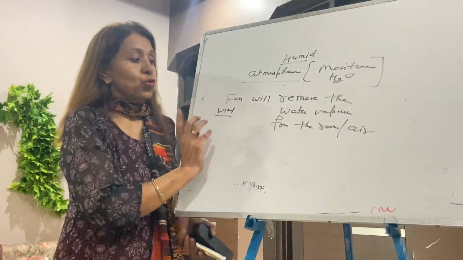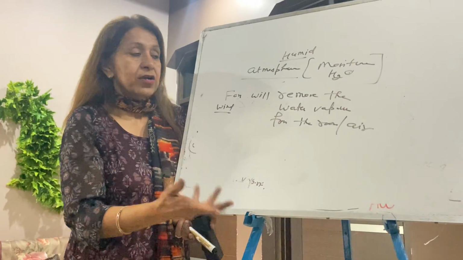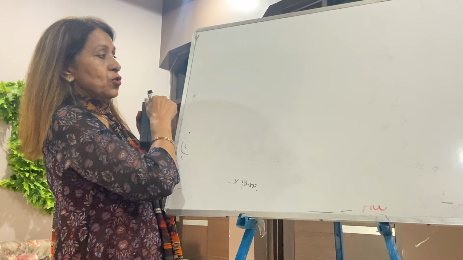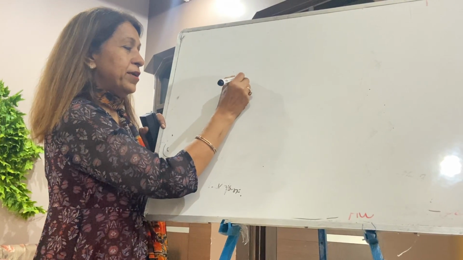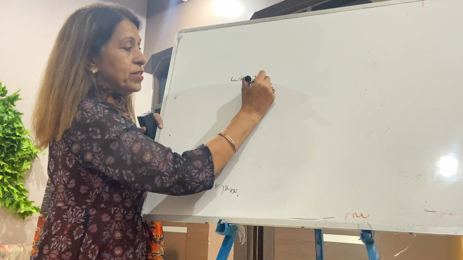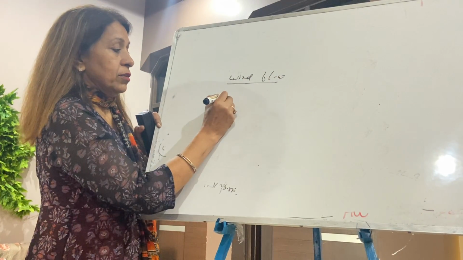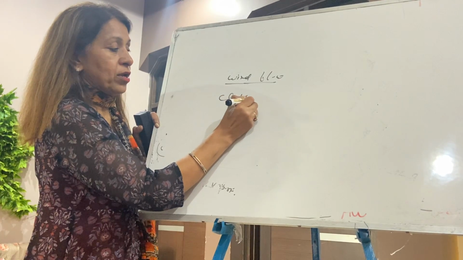During evaporation, cooling results, and you feel relief. The same thing happens when there is wind along with the sun rays. When there is a wind blow, clothes dry quickly.